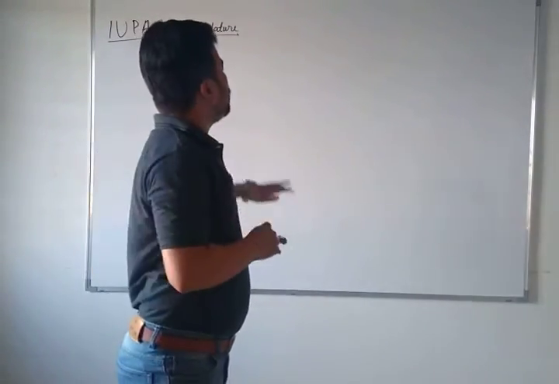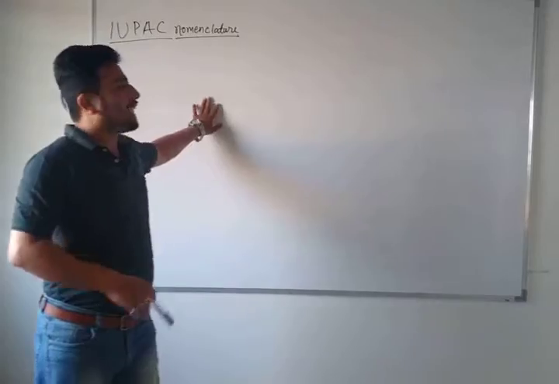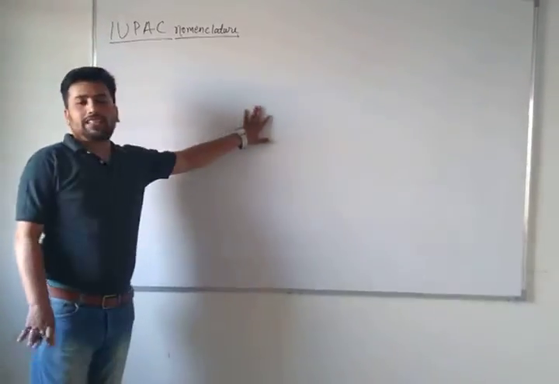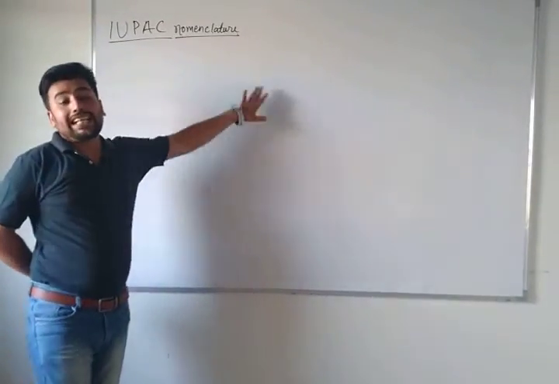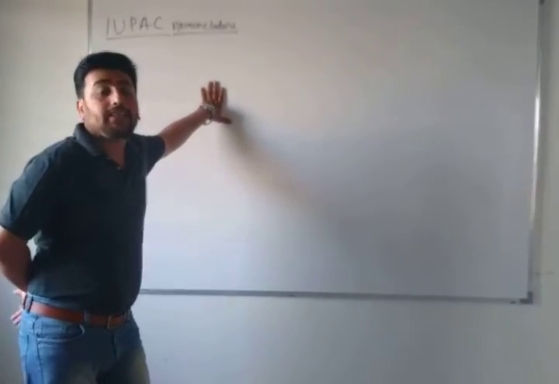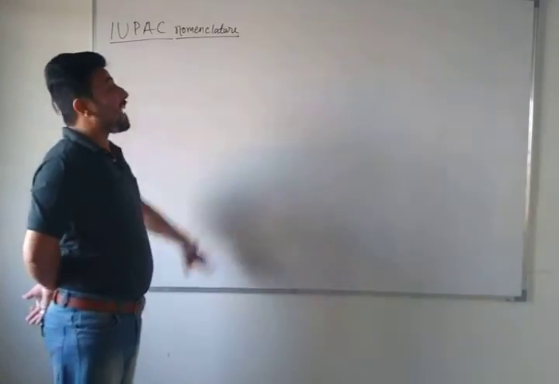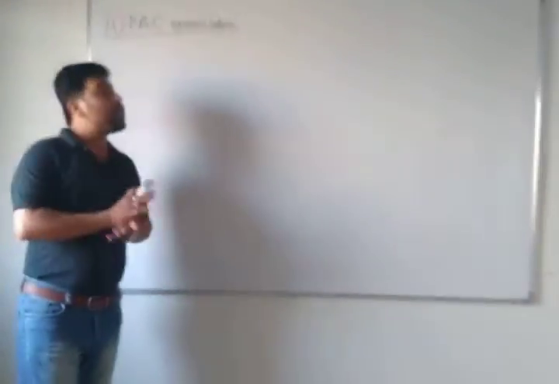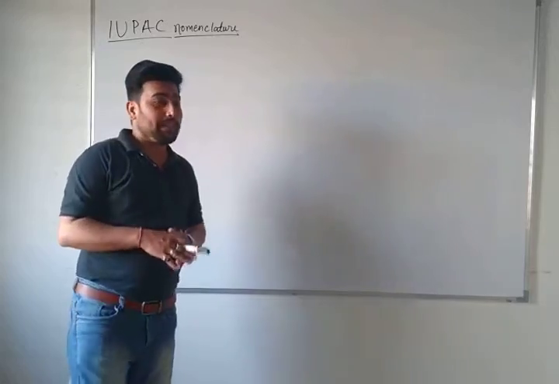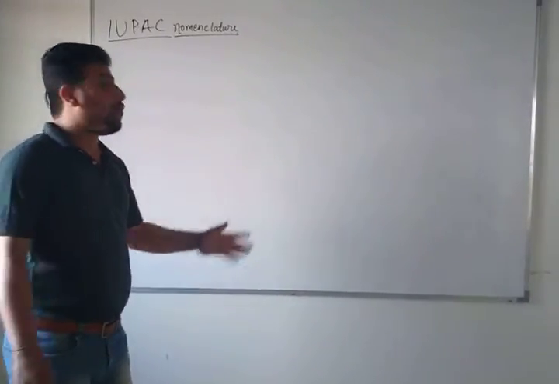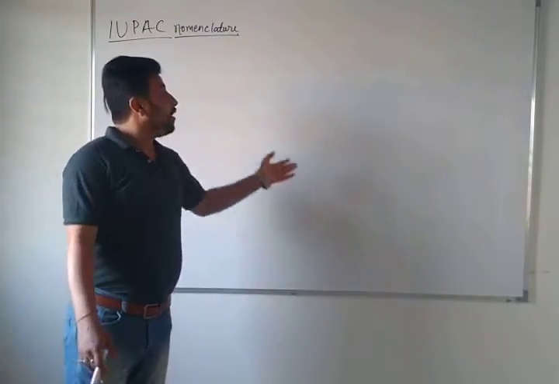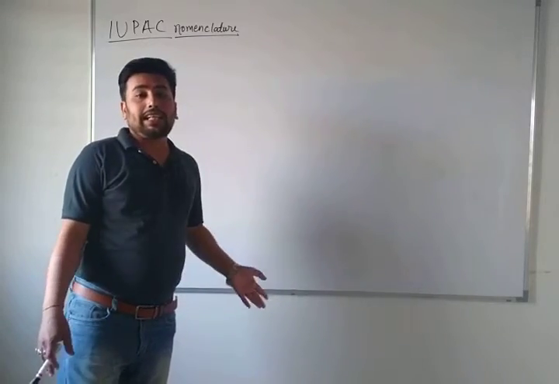It was introduced especially for acyclic and cyclic compounds. In the 10th standard you may have heard about acyclic, saturated and unsaturated hydrocarbons. But in 11th standard you will go through the cyclic ones also. Cyclic is divided into two parts, aromatic and alicyclic. Aromatic is divided into benzenoid and non-benzenoid, and alicyclic into saturated and unsaturated. So these are all the names you will write.